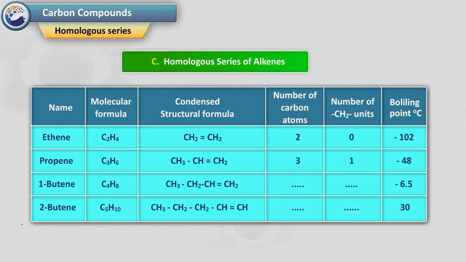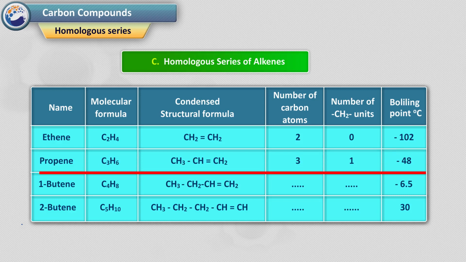C. Homologous series of alkenes. Ethene. Molecular formula C2H4. Structural formula CH2=CH2. So number of carbon atoms will be 2. Number of CH2 units 0. Boiling point is minus 102.